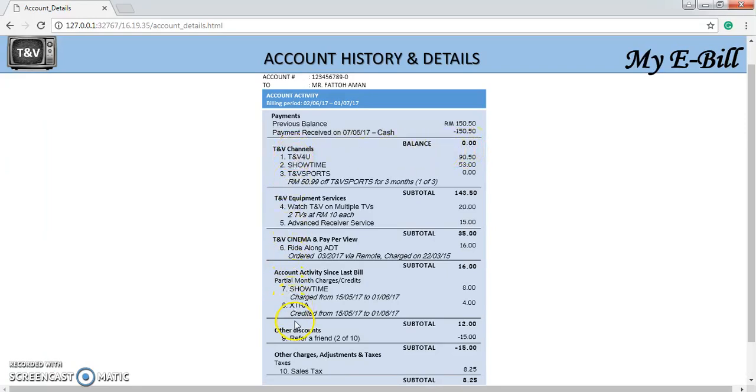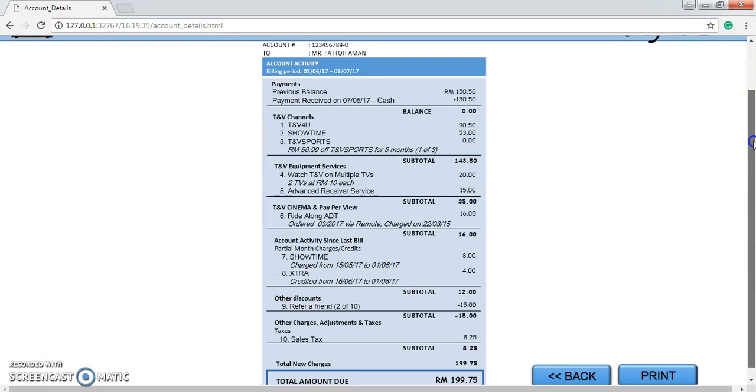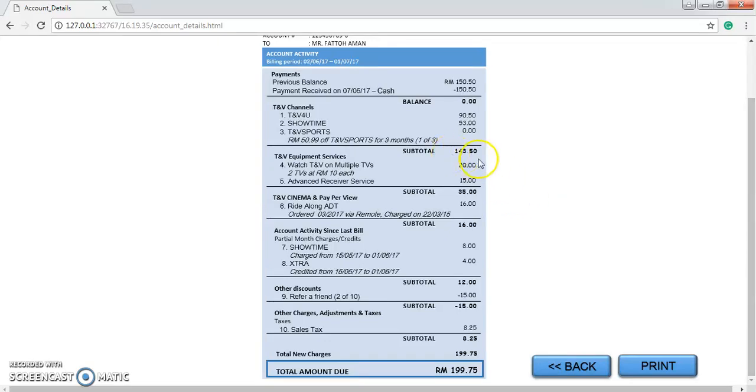Now the details below are all about this month's charges. For the channels, I watched TNV for you and Showtime, and then I used the equipment service. I watched a movie in TNV Cinema, and this is the activity since my last bill. I got a discount of 15 ringgit and there is the sales tax that I need to pay. So the subtotal becomes RM199.75. This is the total amount due for my bill this month.